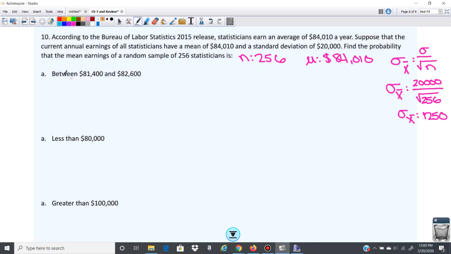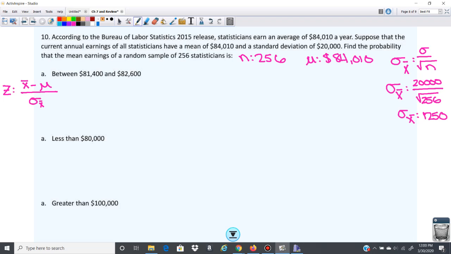Okay, so then let's do this problem. We want the probability that the earnings from the sample are between 81,400 and 82,600. So we need to standardize both of these. The formula for Z here is the same. It's X bar minus the mean over the standard deviation of X bar.